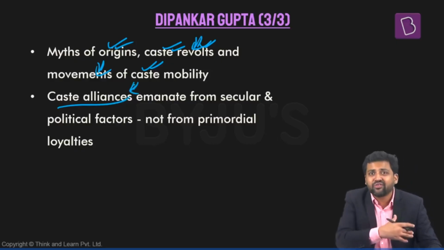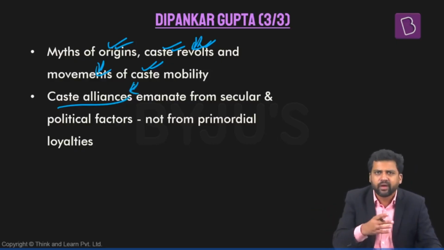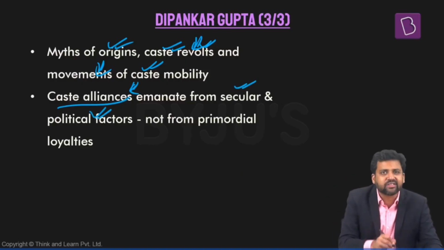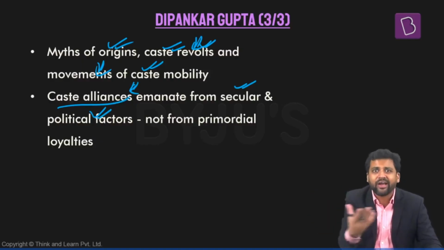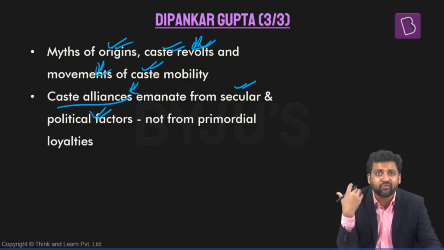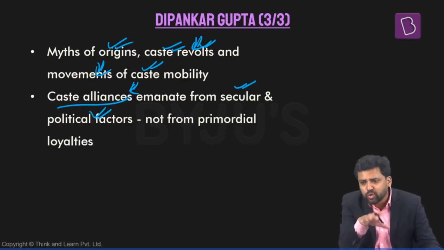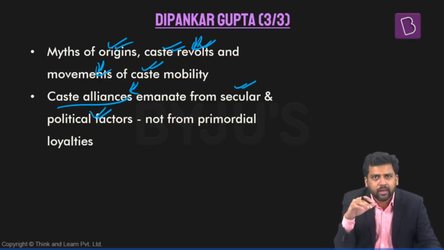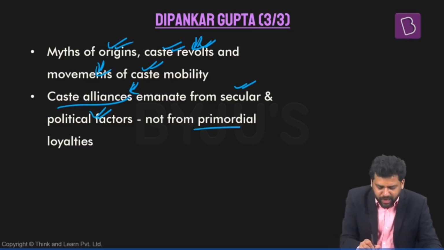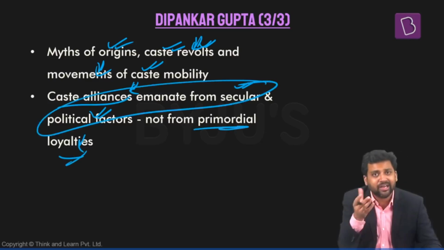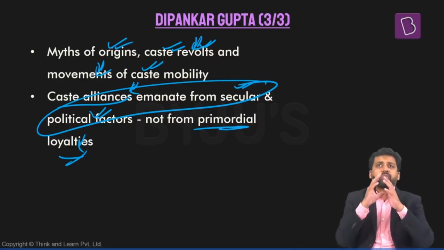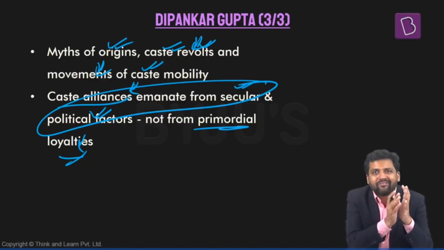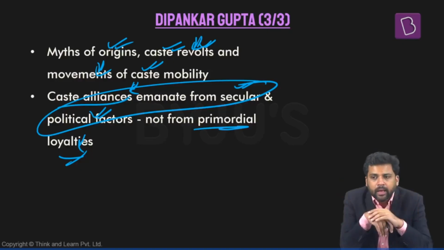Also, different kinds of caste alliances that we see in the present day are on the basis of different secular and political factors. Before elections, you will find different kinds of coalitions and alliances forming between political parties who have a strong hold over certain castes. They're not on the basis of primordial loyalties. They're all on the basis of political and secular factors. So what Professor Gupta is saying is, we do not have that uniform hierarchy throughout.